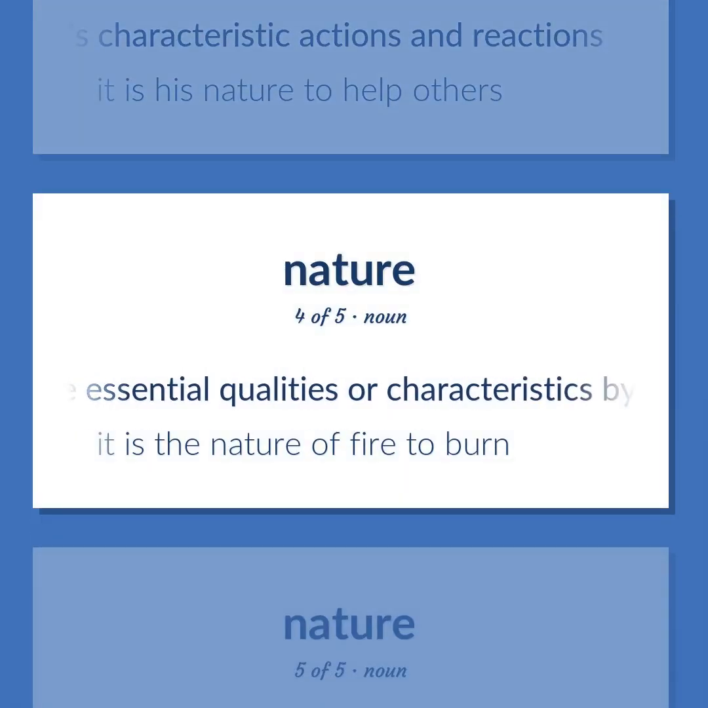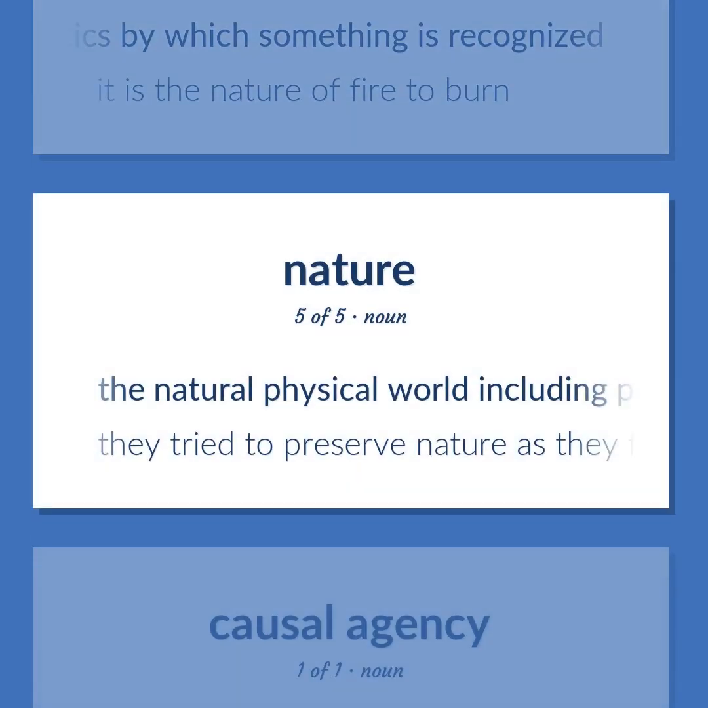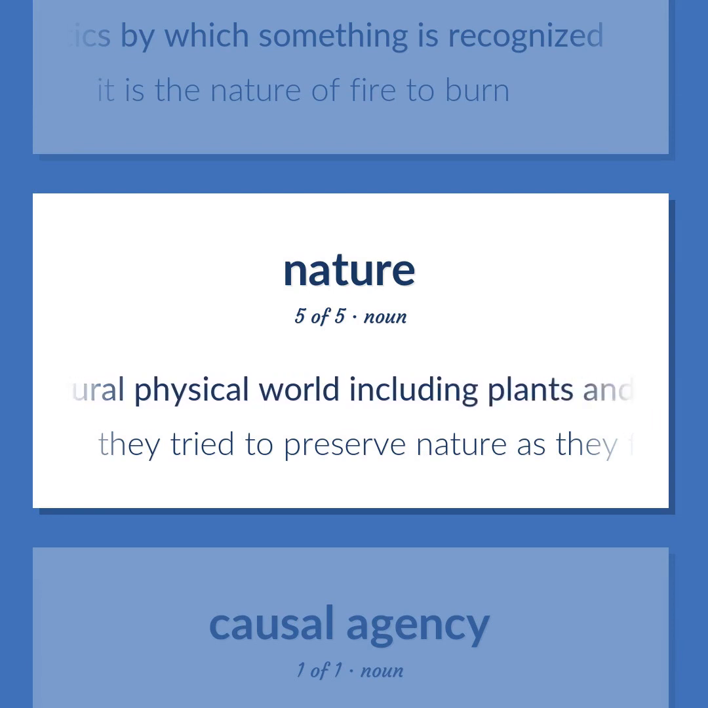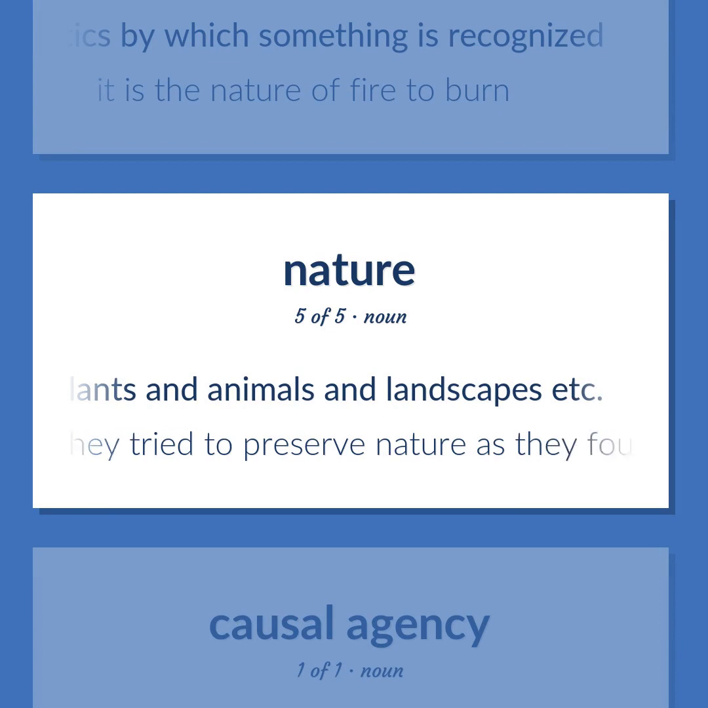The essential qualities or characteristics by which something is recognized. It is the nature of fire to burn. The natural physical world including plants and animals and landscapes, etc. They tried to preserve nature as they found it.